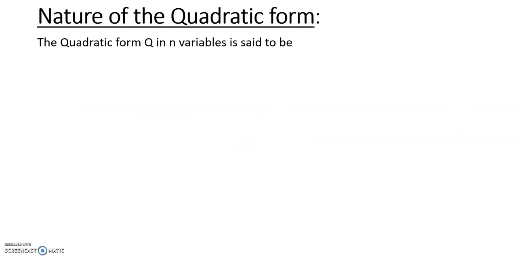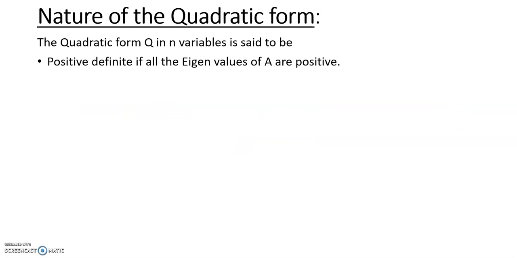So today we are going to see the nature of quadratic form. The nature of quadratic form is purely based on the eigenvalues. So if we know the eigenvalues, we can easily determine the nature. So the quadratic form Q in n variables is said to be positive definite if all the eigenvalues of A are positive. For example,